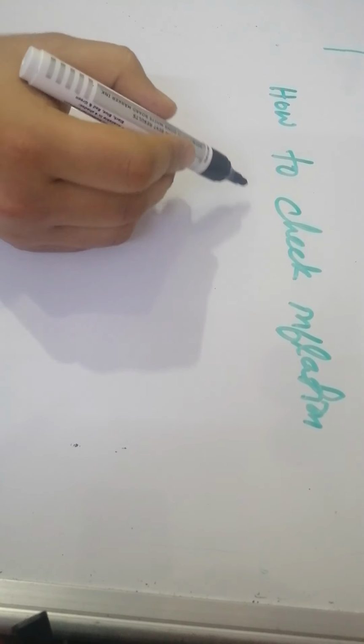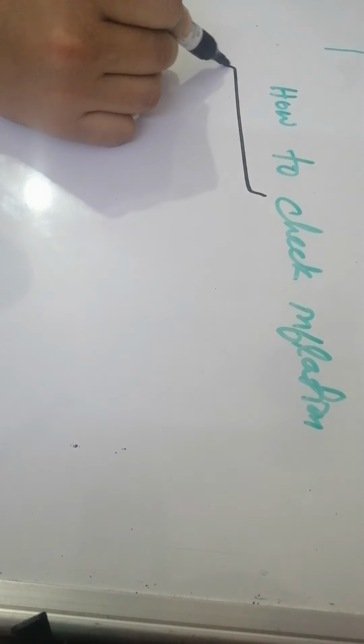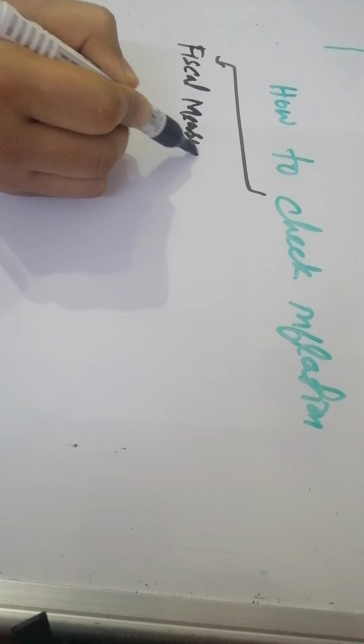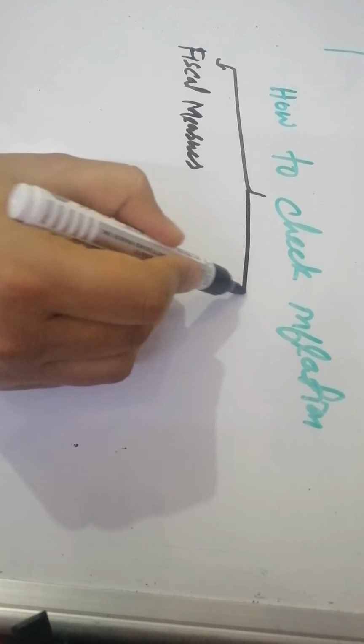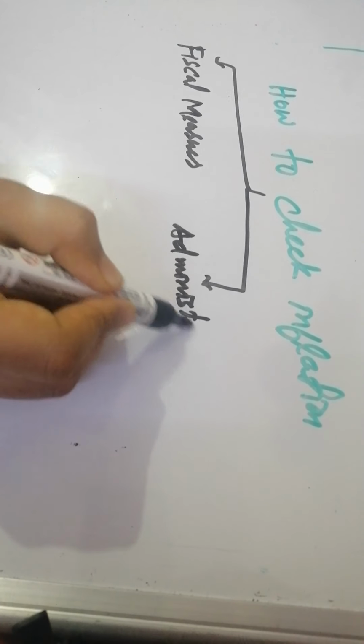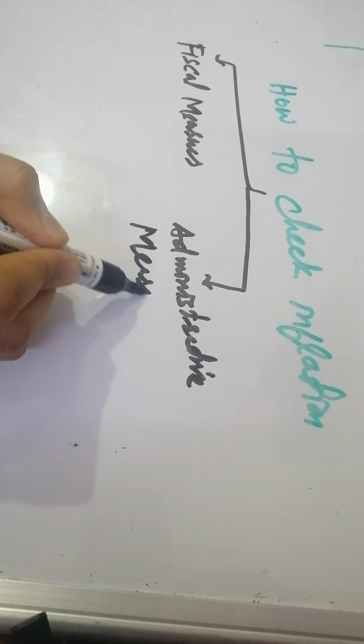So remember, there are various ways, but we can say three. First we will see the fiscal measures to check inflation. Then we will see what are the steps taken at the administrative level, that is administrative measures.